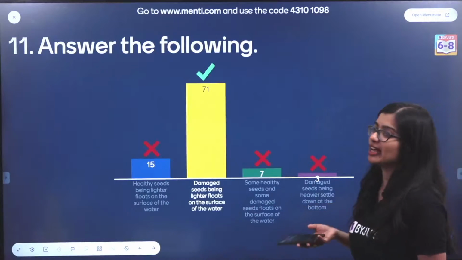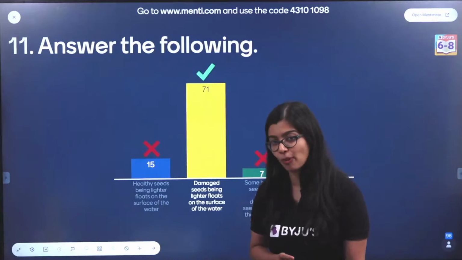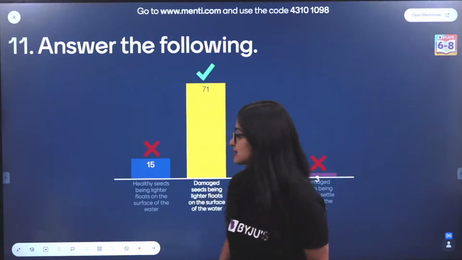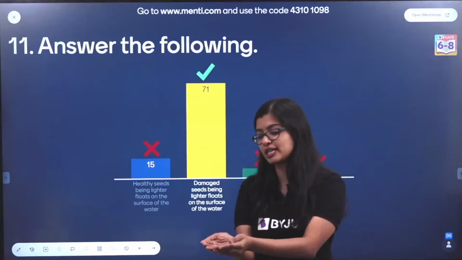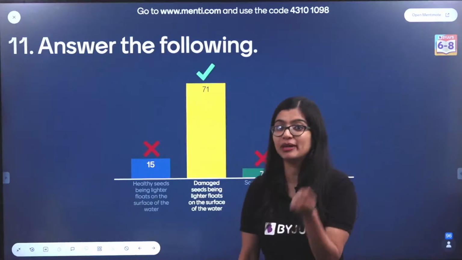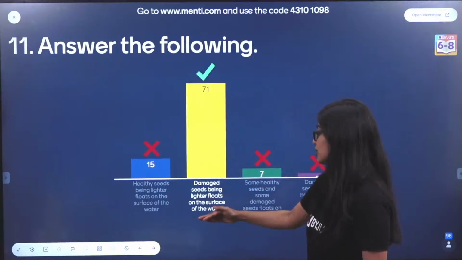This is an experiment that we do to check the quality of seeds in crop production and management, right? Especially in the step of sowing of seeds. So we know that when we take a pool of seeds and we put it in water, the healthy seeds that are there, they will be dense, right? So they will sink to the bottom.